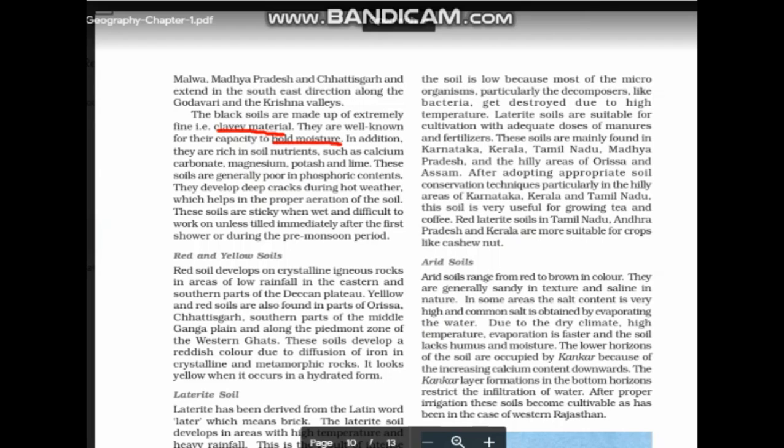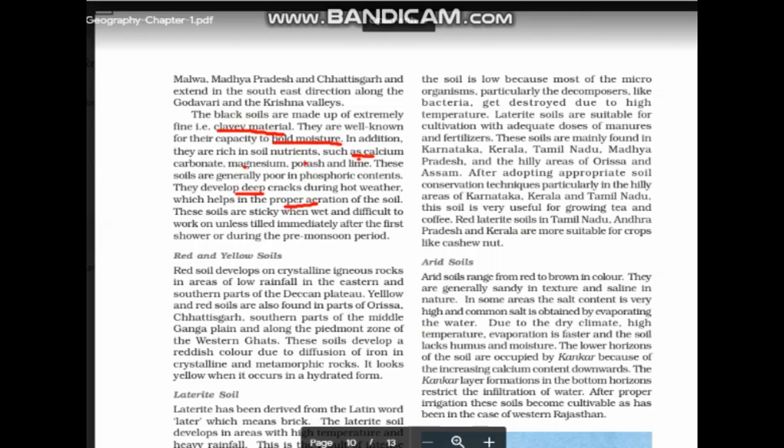In addition, they are rich in soil nutrients such as calcium carbonate, magnesium, potassium and lime, which makes the soil fertile for the growth of cotton. These soils are generally poor in phosphoric content. They develop deep cracks during the hot weather season, which helps in the proper aeration of the soil.